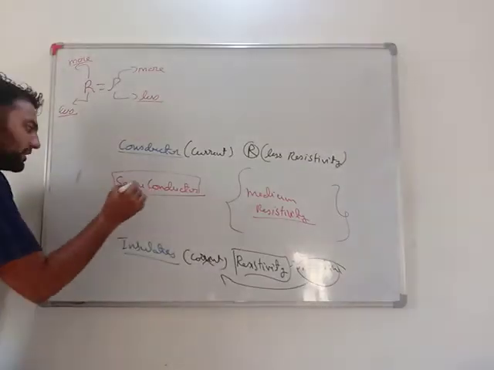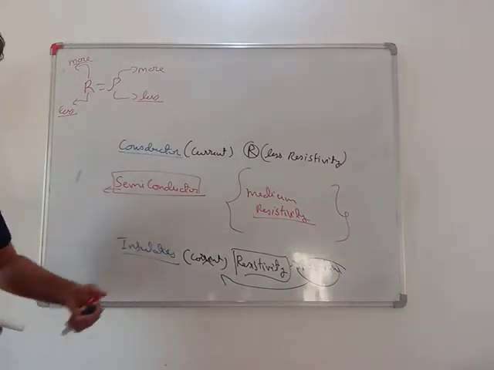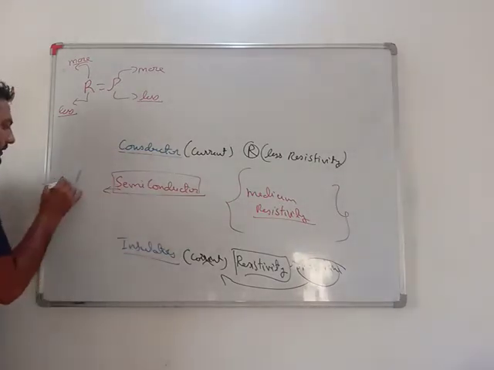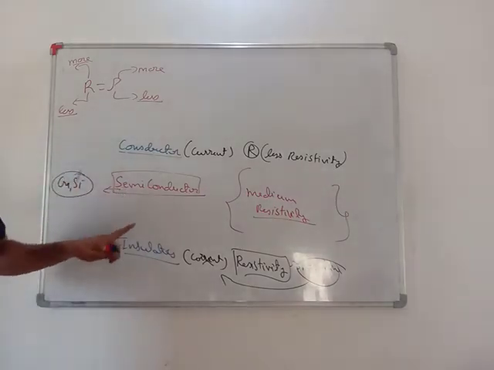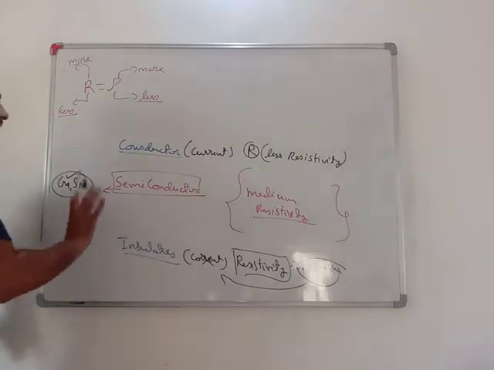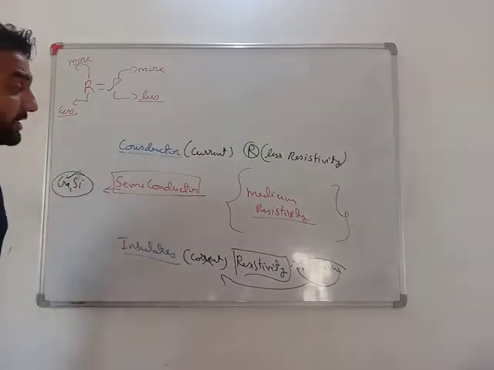Such materials are known as semiconductors. Very important if you will be doing engineering, electronics and all. Gallium and silicon are the best semiconductors. Our whole electronics depends on these materials. Very important: conductor, semiconductor and insulator.